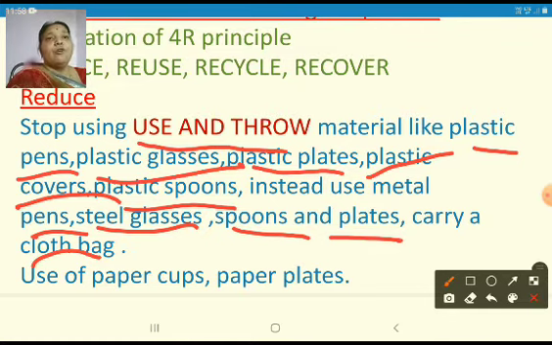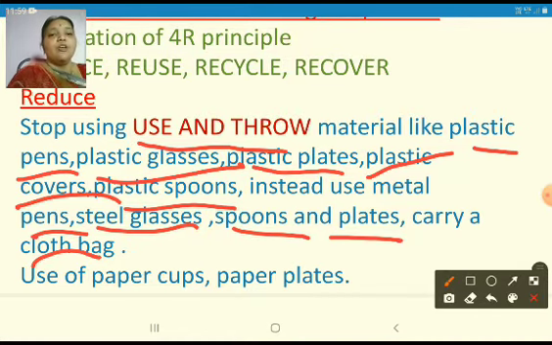So the application of the 4R principle is very essential in the present day, because if we want to continue to live on the earth, we have to control the usage of plastic, and the best method to control plastic is reducing the usage of plastic products. In place of plastic products, we can use glasses, spoons, plates which are made of steel, so that we can control the usage of plastic.